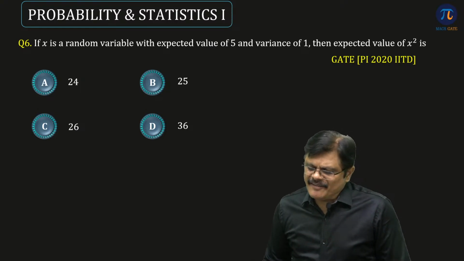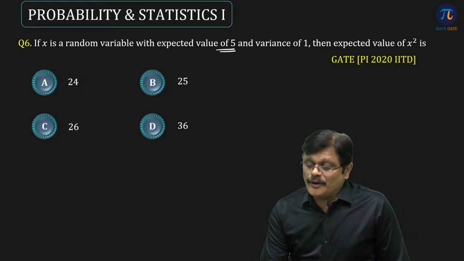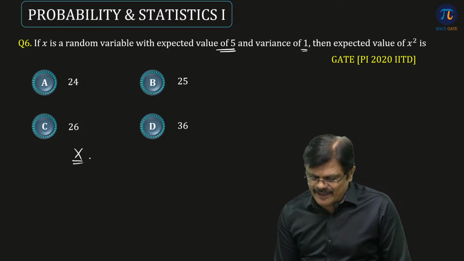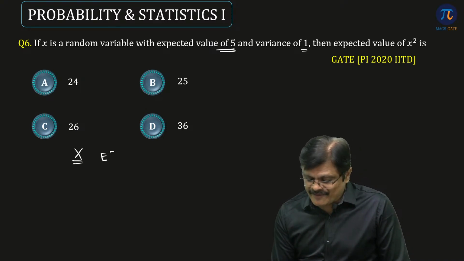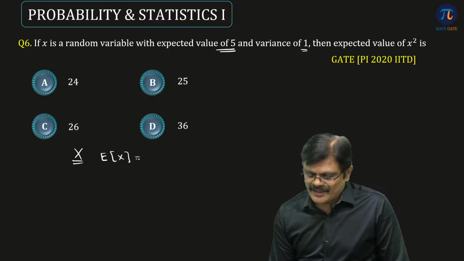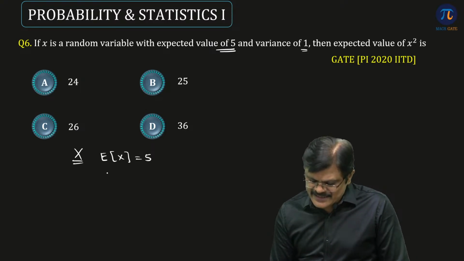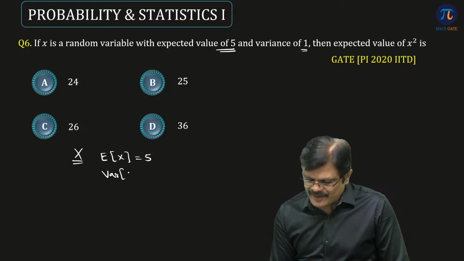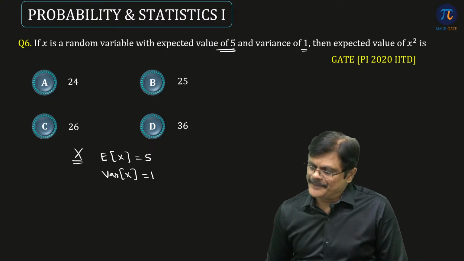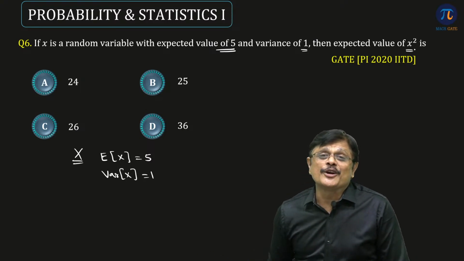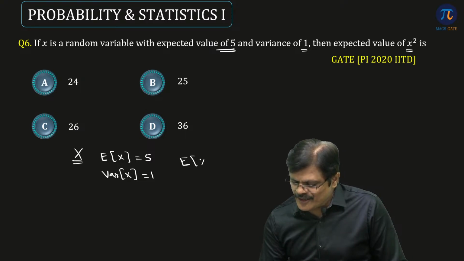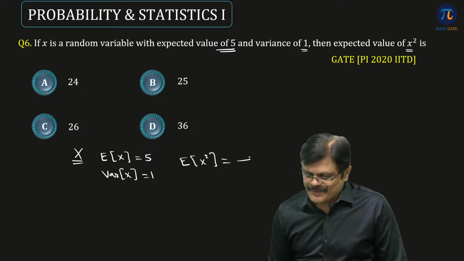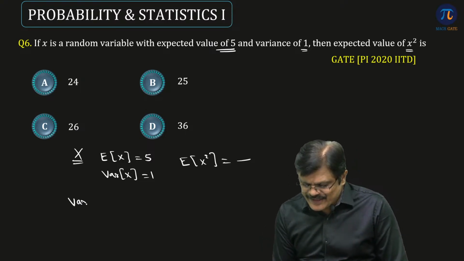If x is a random variable with expected value of 5 and variance 1. So we are having a random variable x with expected value 5. So what is expected value of x? That is 5, and variance of x is 1. Then what is expected value of x square? My dear friends, you all know what is variance.